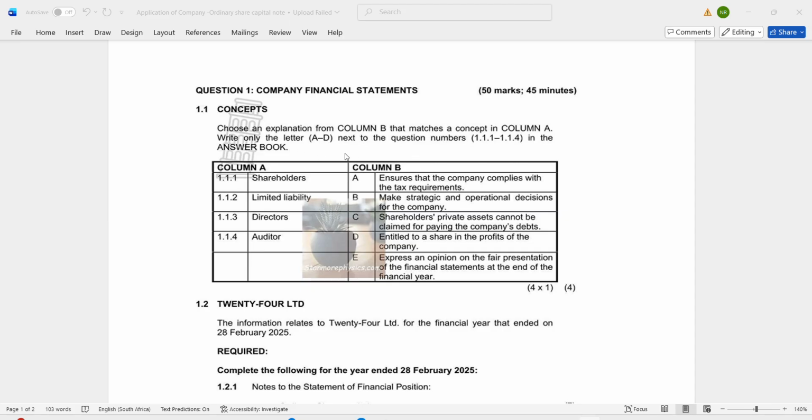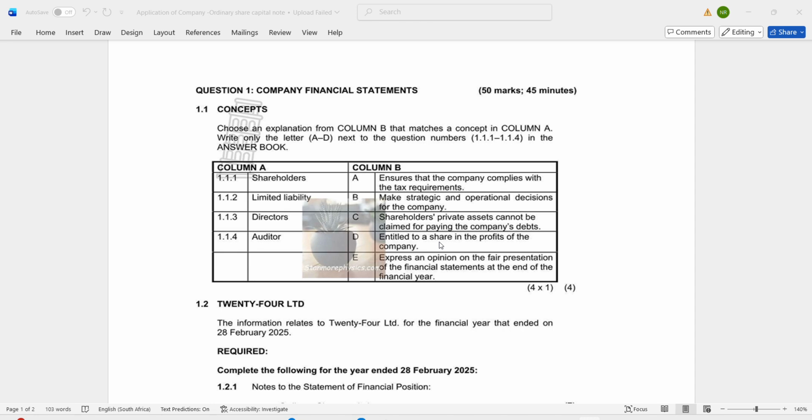So they say, what is a shareholder? Let me check. Ensure that the company complies with the tax requirements, okay. Make strategic and operational decisions, no. Shareholders' private assets cannot be claimed for paying the company's debts, no. Entitled to a share in profits of the company.